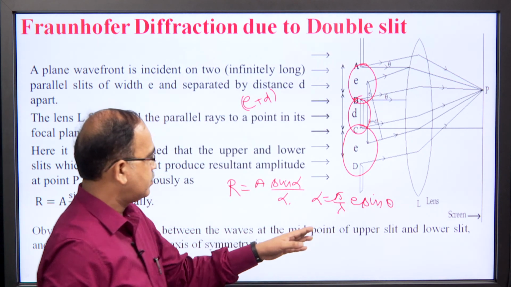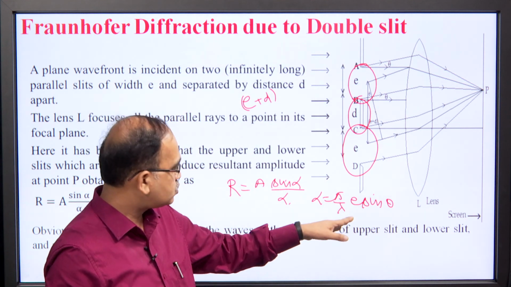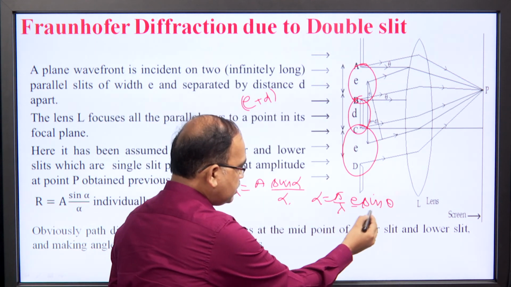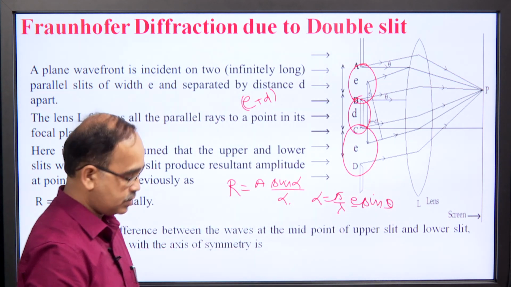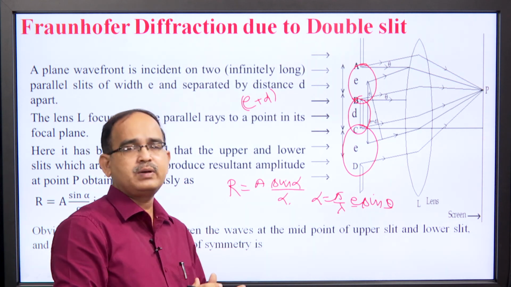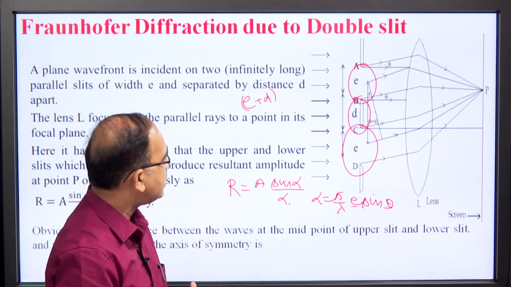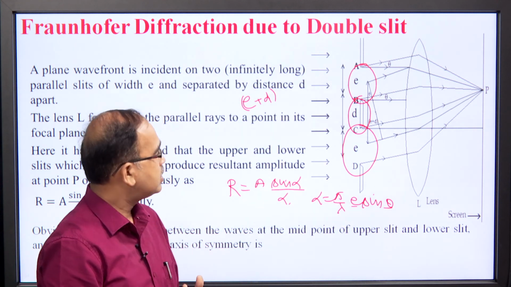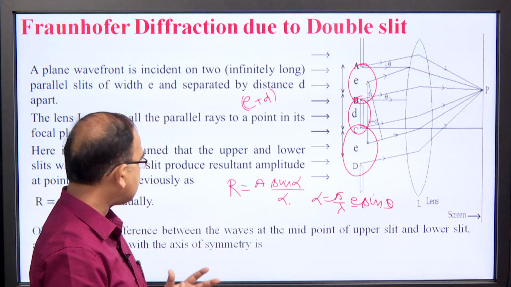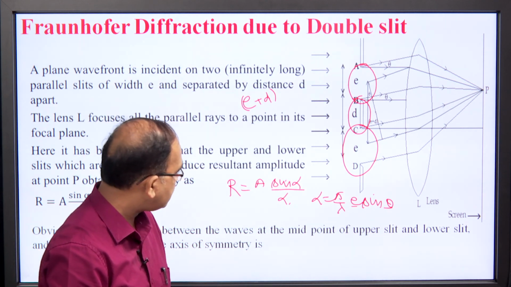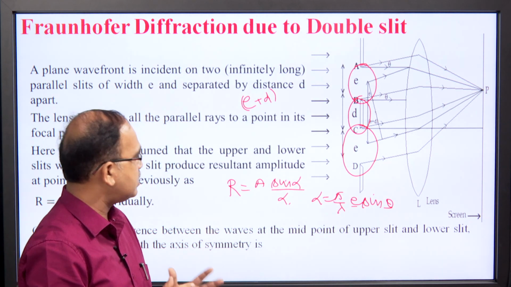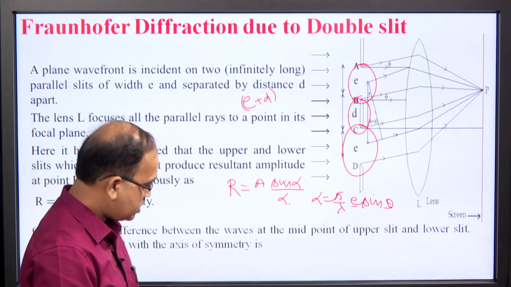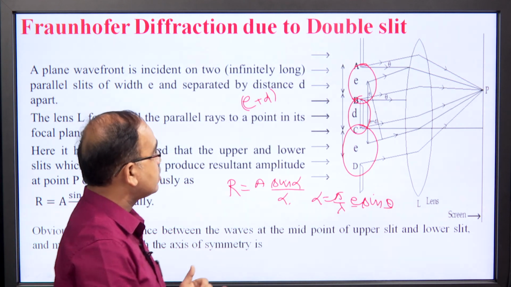Here lambda is the wavelength of the source, e is the width of the slit and theta is the angle of diffraction. So, in case of double slit we assume that we have two sources whose wavelengths are the same, whose amplitudes are the same, A sin alpha over alpha, and as they are from the same source they are coherent.